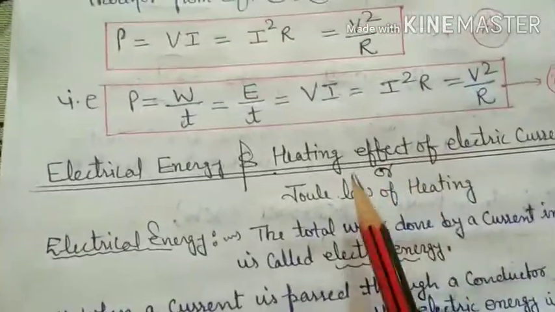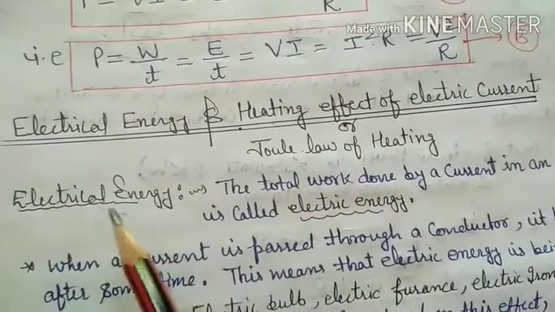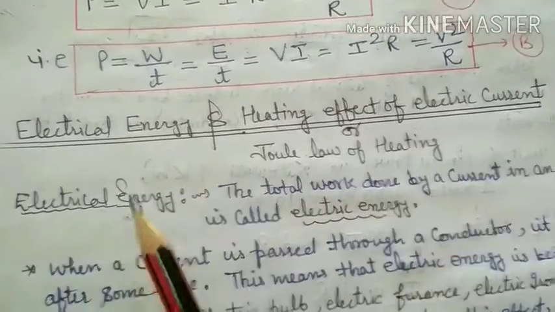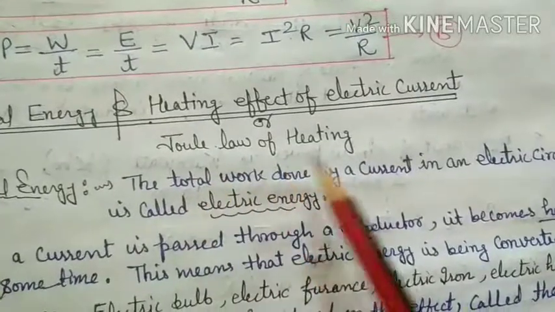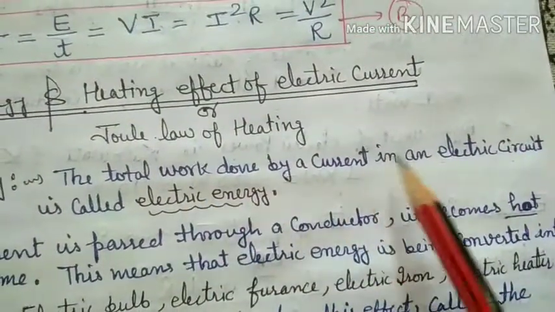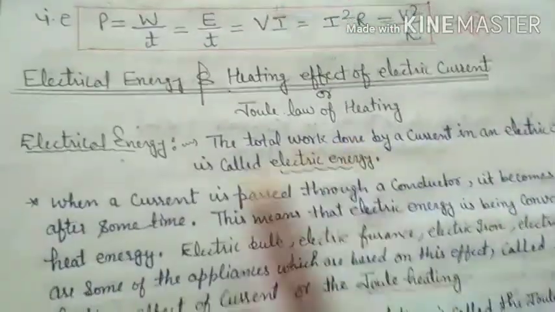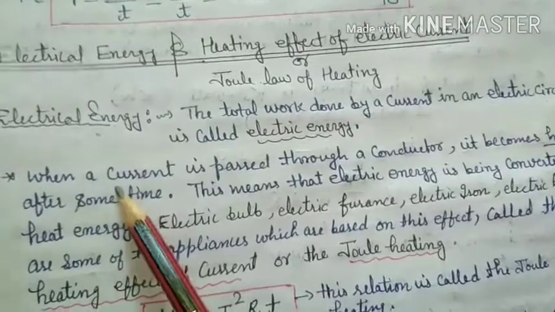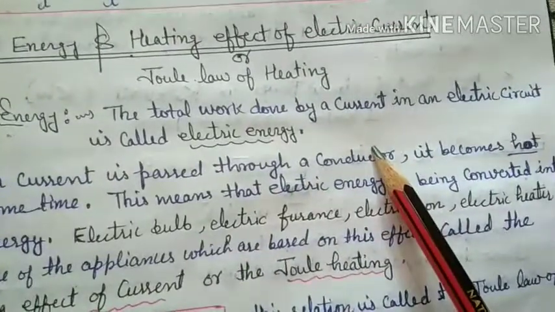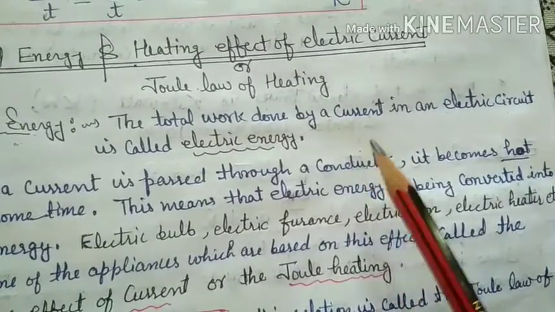Before we discuss the Joule law of heating, we have to understand electric energy. What is electric energy? As we know, energy equals work done. Therefore, electric energy is the total work done by a current in an electric circuit. Total work done by a current in an electric circuit is called electric energy. Now next one. When a current passes through a conductor, maybe a nichrome heating wire or any conductor, it becomes hot.